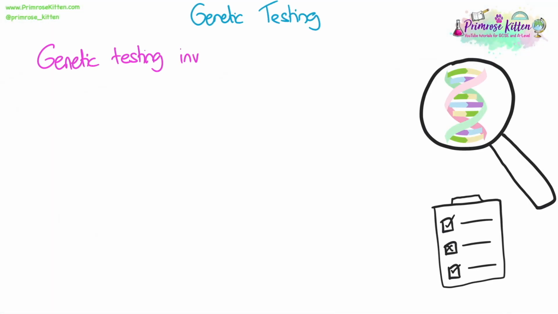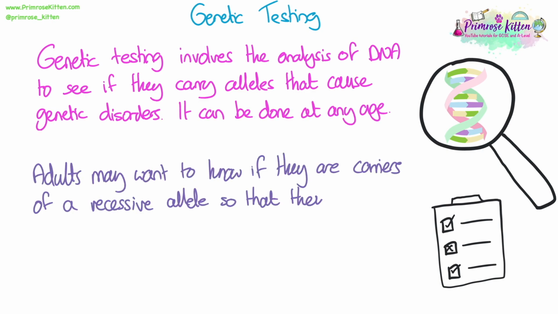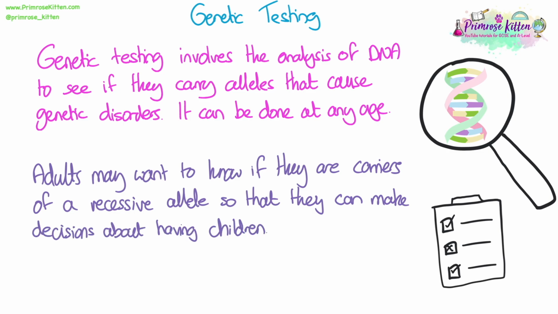Genetic testing. Genetic testing involves the analysis of DNA to see if they carry alleles that cause genetic disorders. It can be done at any age or stage of life. Adults, for example, may want to know if they're carriers of a recessive allele so they can make informed decisions about whether or not they want to have children.